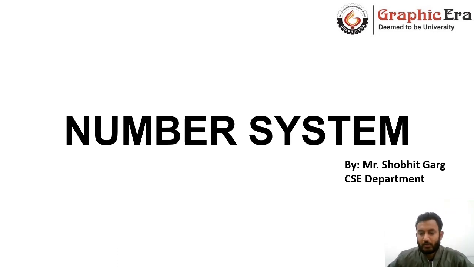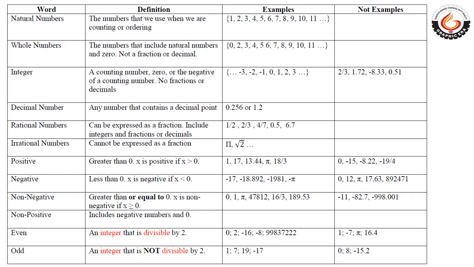And I hope that you have studied or given a look over the PDFs I have shared, under which I have given some numerologies of number system and some divisibility rules. If not, don't worry, we will be just having a brief look over the things which I have shared previously. Now let's have a look at the topic under Unit 1, that is number system. These are the few numerologies which I have shared previously as well. Let's have a brief look over them.